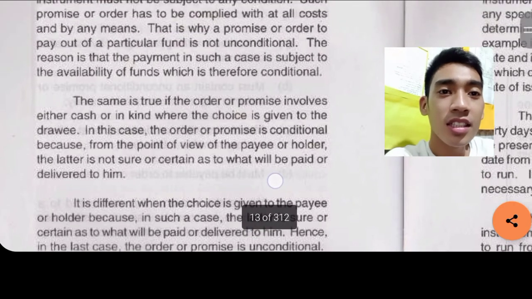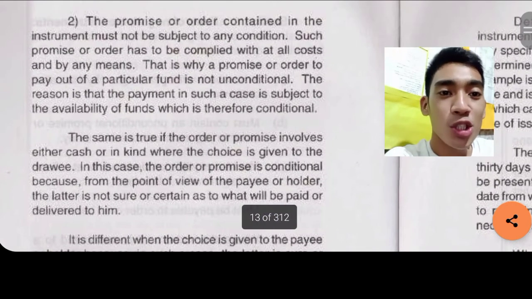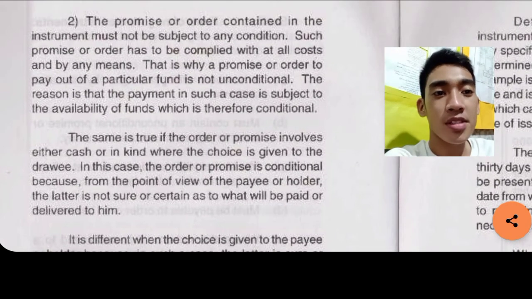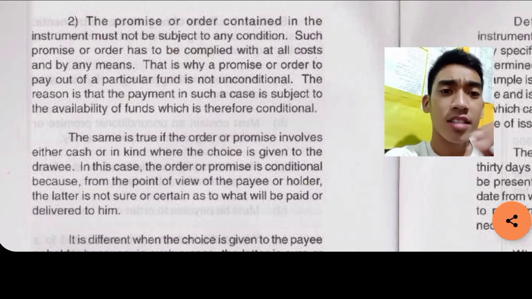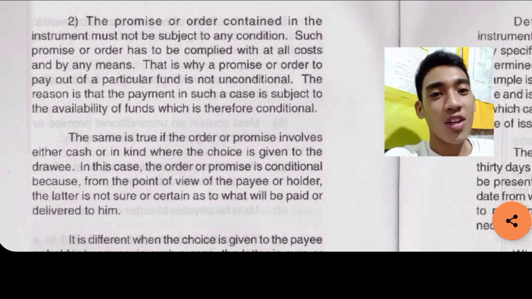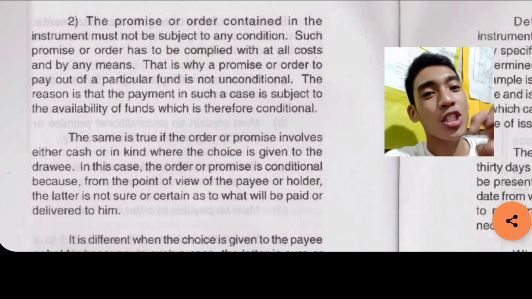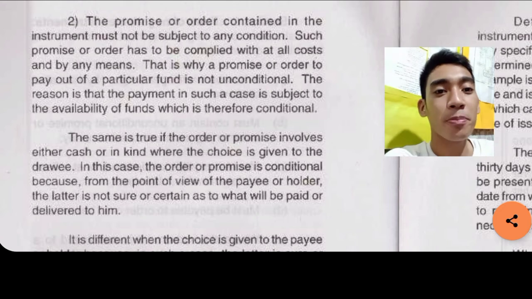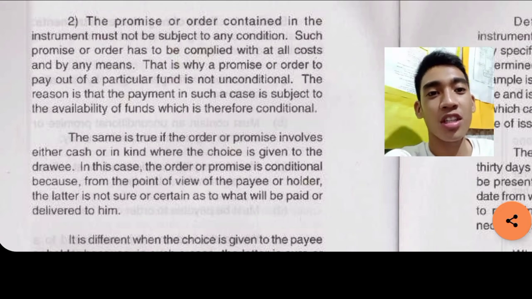Again, it involves cash or in kind, an option. So therefore, there is a condition.